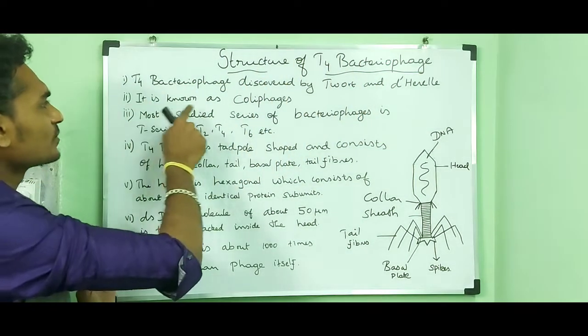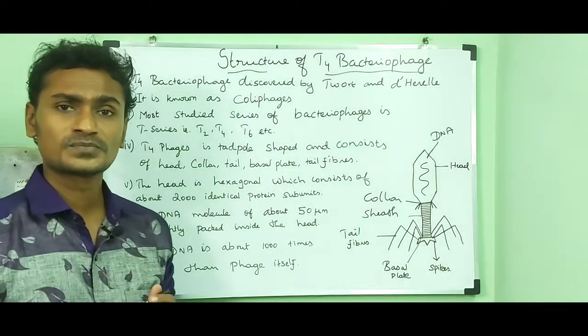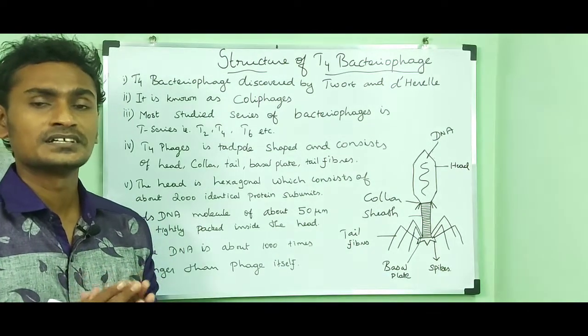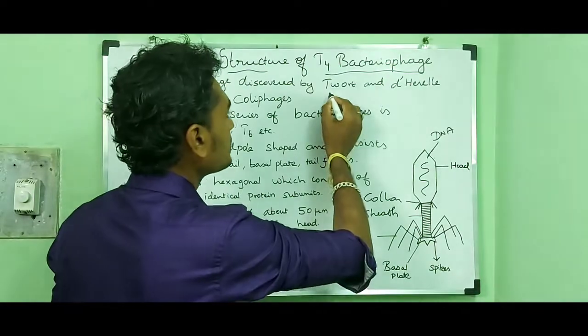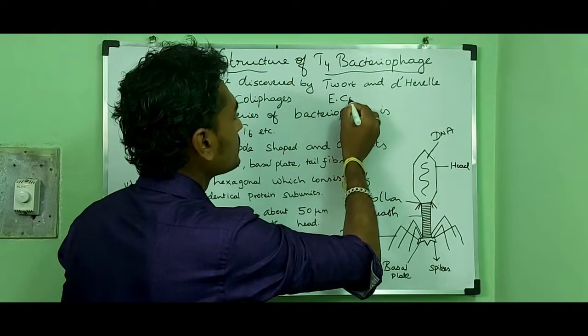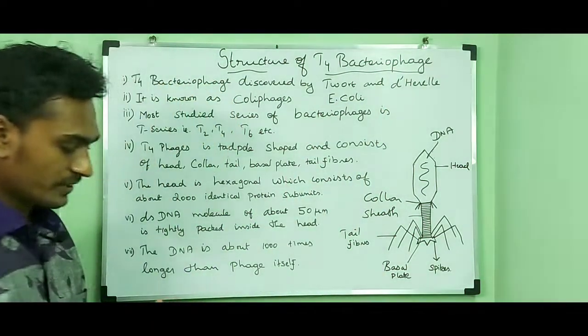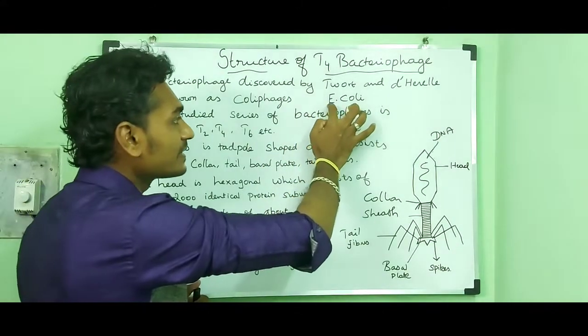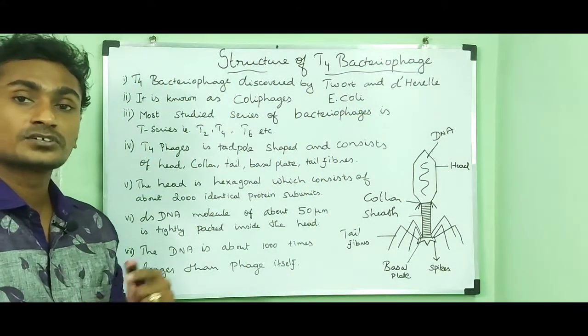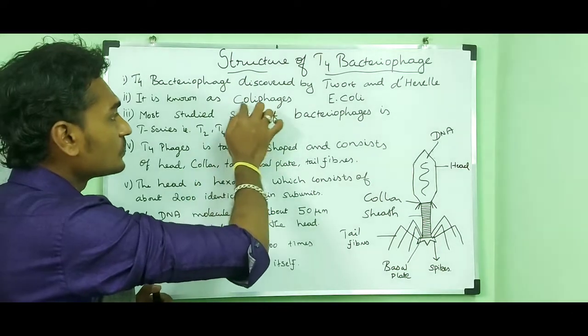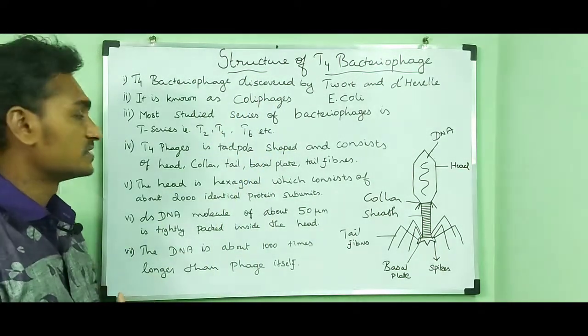Then it is known as a coliphage. What is called a coliphage? A virus which can affect the bacterium E. coli. That is why bacteriophages are otherwise called coliphages.